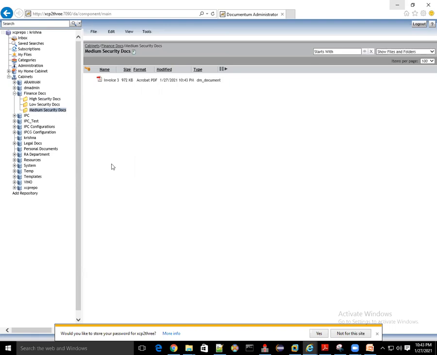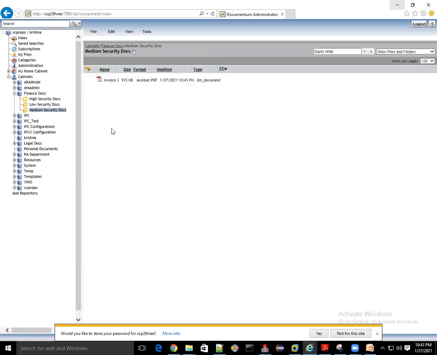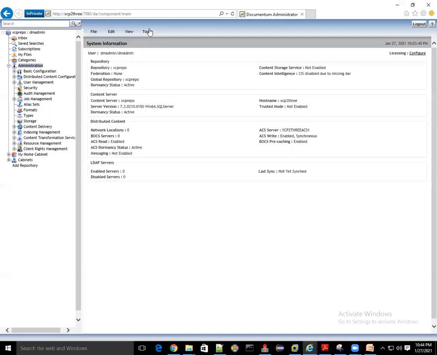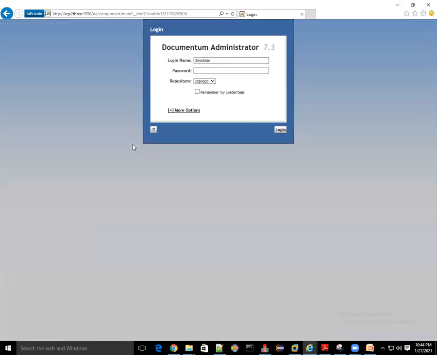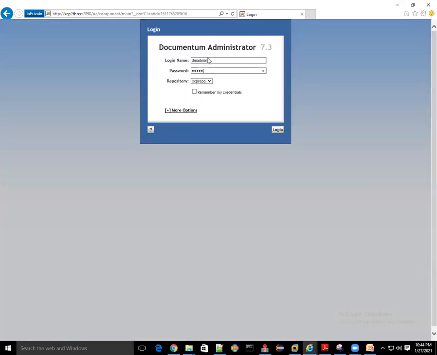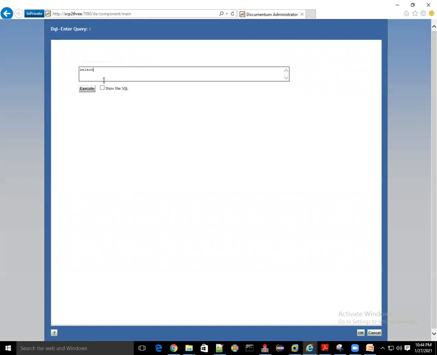Can you guess what the DQL could be? Select star from dm_document. Select star from dm_folder also?